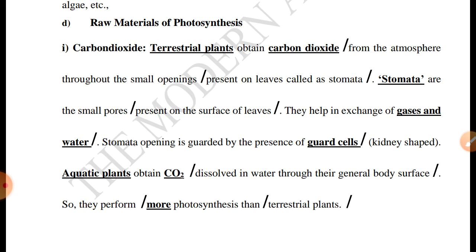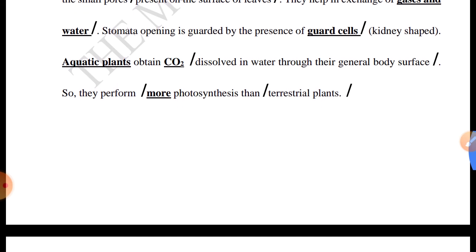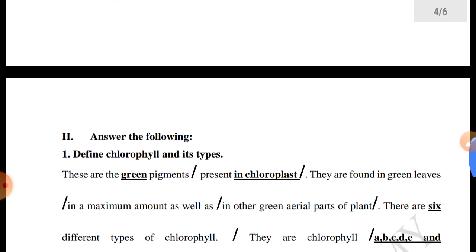Stomata are the small pores present on the surface of leaves. They help in exchange of gases and water. The stomata opening is guarded by the presence of guard cells. They are kidney shaped. Aquatic plants. Aquatic plant means the plant that lives completely in water. They obtain CO2 dissolved in water through their general body surface. So they perform more photosynthesis than terrestrial plants.